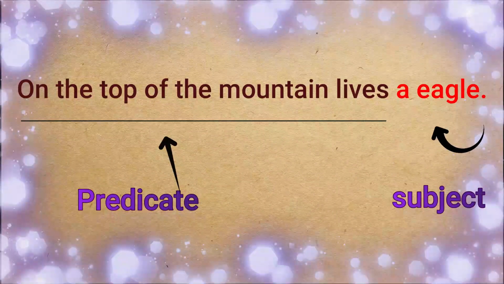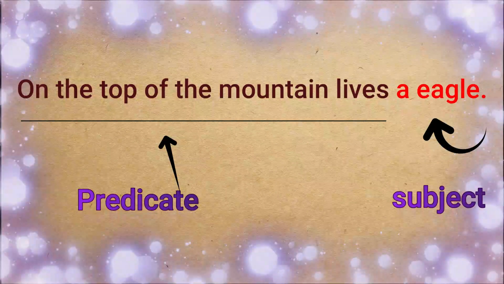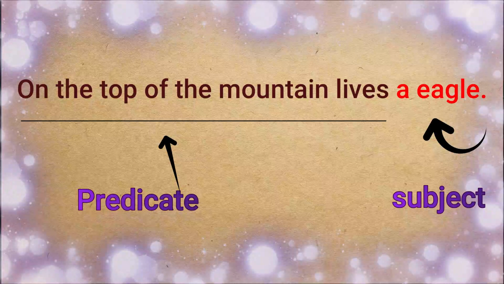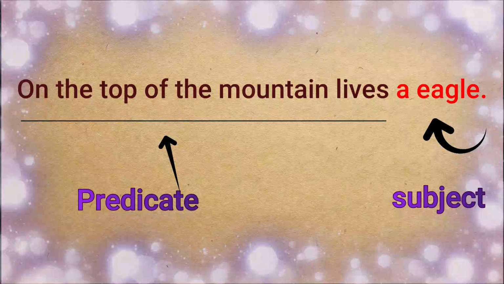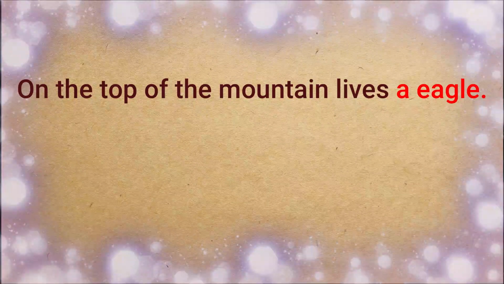On the top of the mountain lives an eagle. Who lives? An eagle. So here the subject is an eagle, and that is present at the end of the sentence.